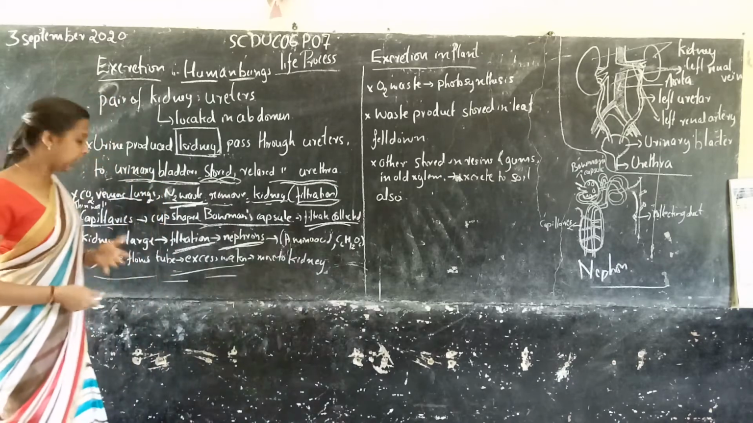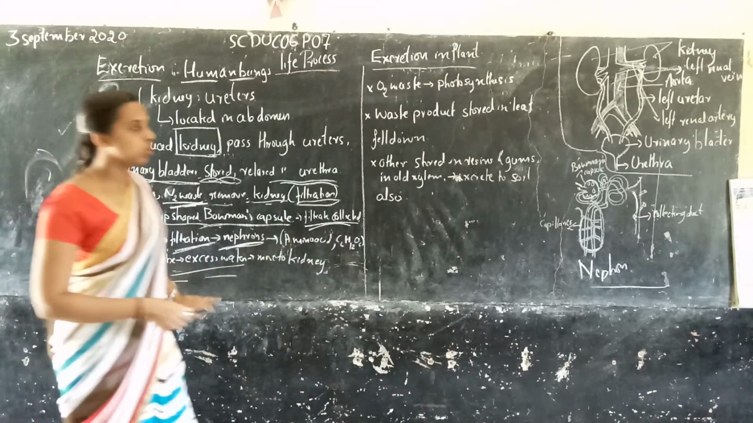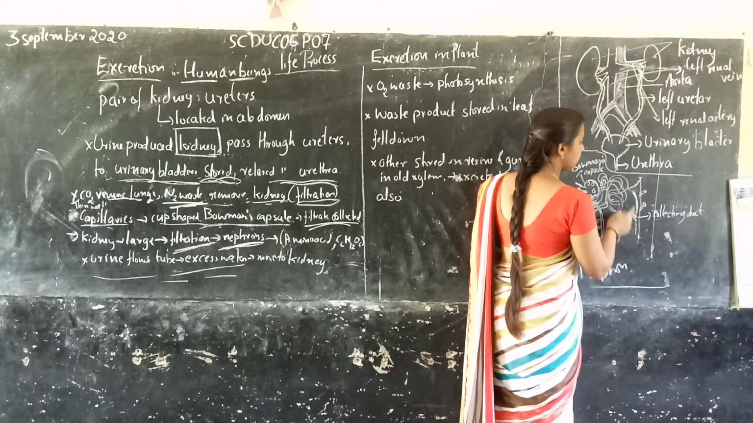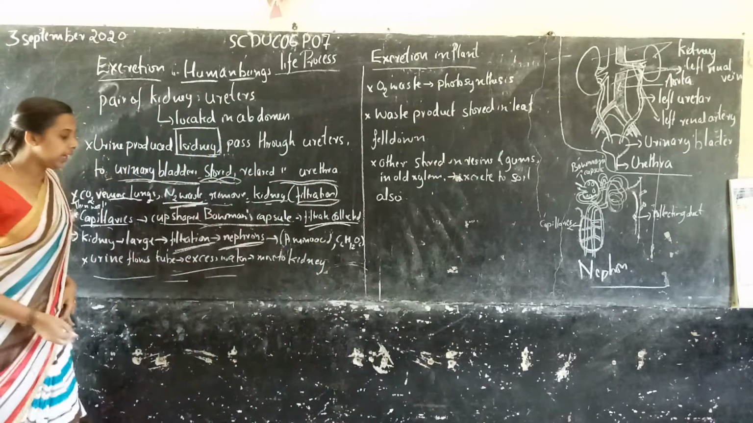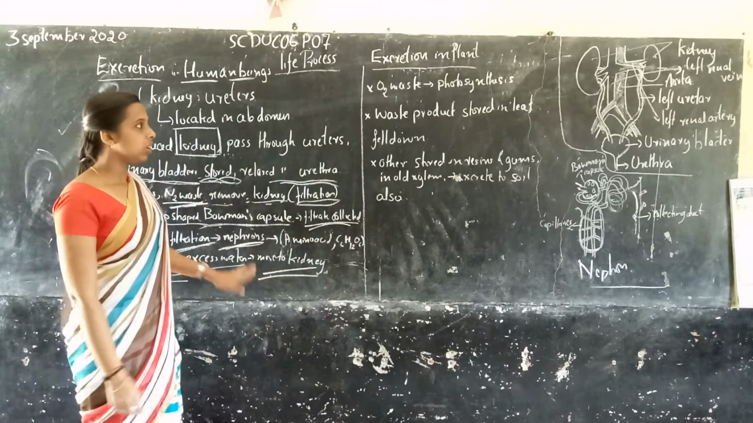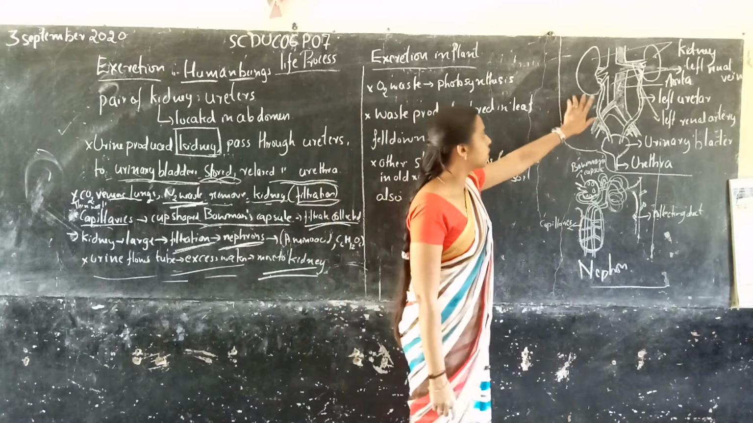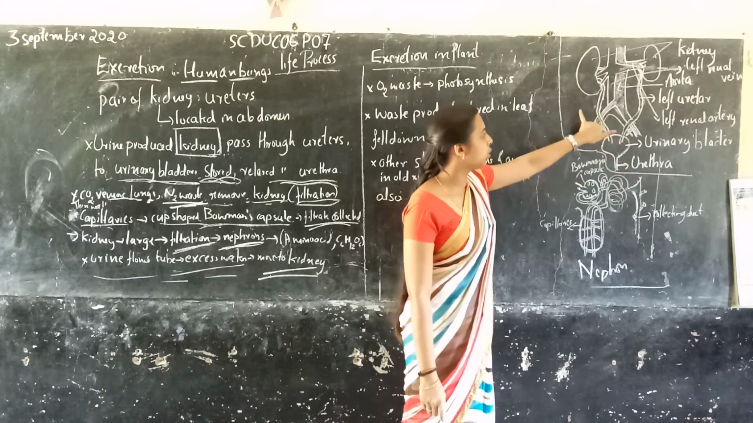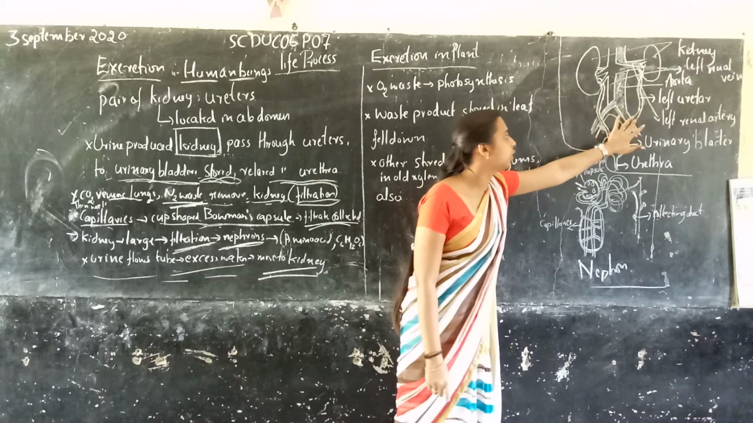Then after the filtration, the urine flows through a long tube. So the nephron structure contains a long tube, right? These are collected in the collecting duct. Then it is collected in the kidney. What happens when the kidney collects urine? The urine passes through the ureters, left ureter and right ureter.